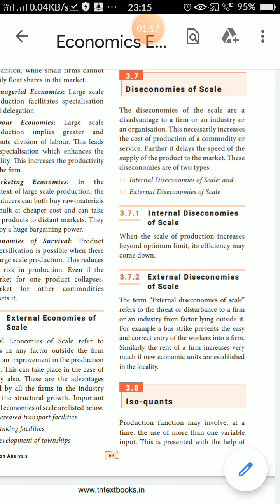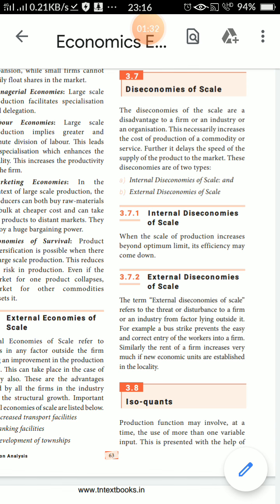This necessarily increases the cost of production of a commodity or service. Further, it delays the speed of the supply of the product to the market.